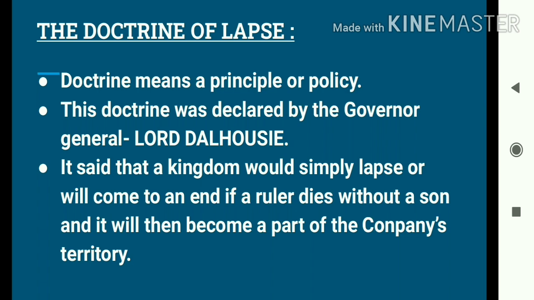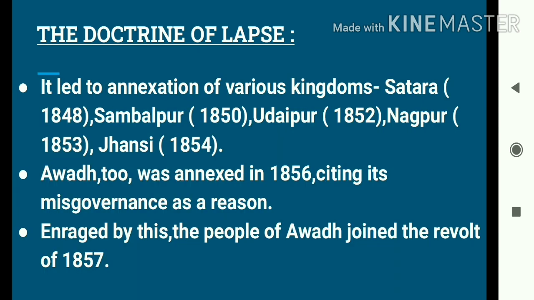According to this doctrine, the company said that if any Indian ruler dies, and at the time of his death he does not have any son or any male successor to rule the throne, then that throne will come under the territory of the East India Company. That means that throne will no longer remain under the Indian ruler, rather it will come under the East India Company. So this is how the company thought to annex the remaining portions of the Indian territory.